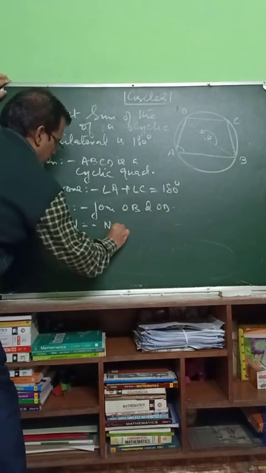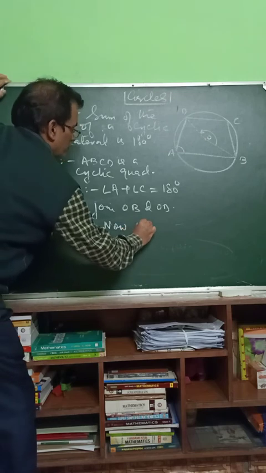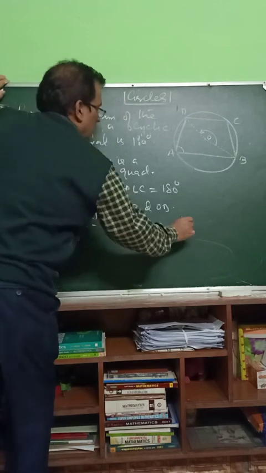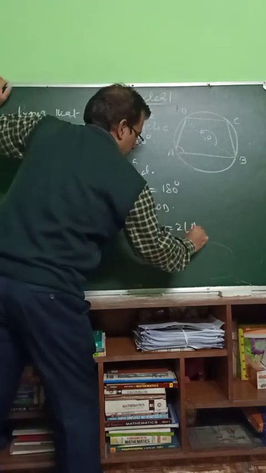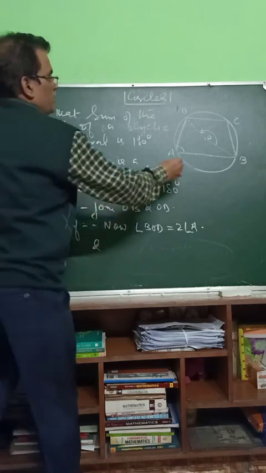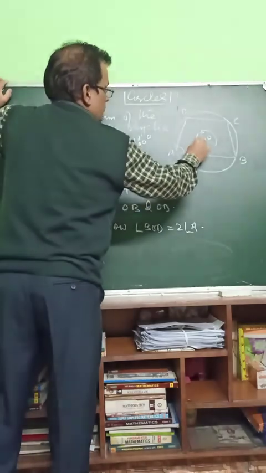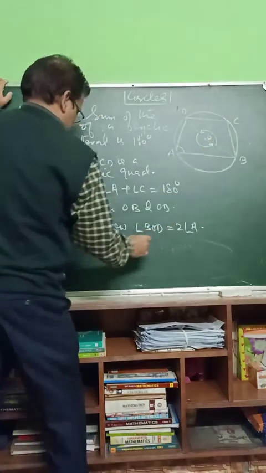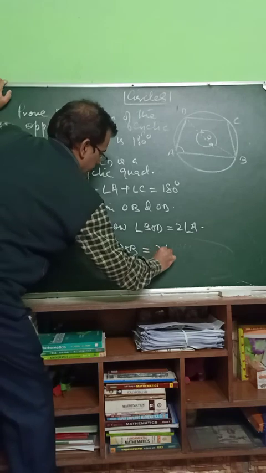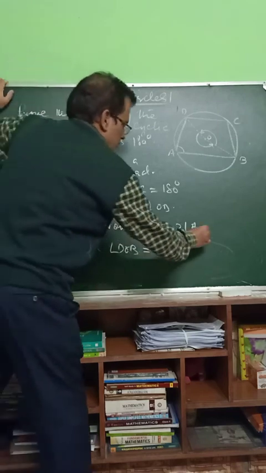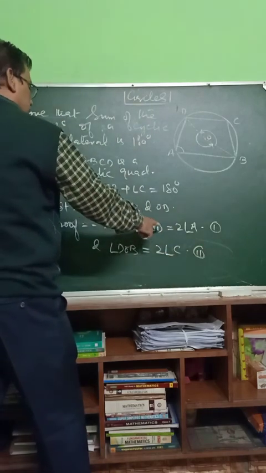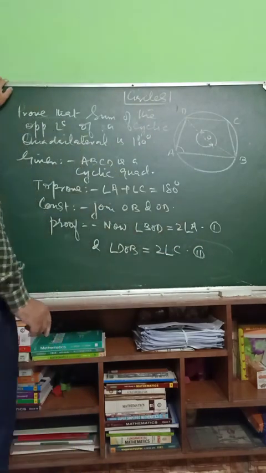Now angle BOD is equal to twice angle A, and this other angle DOB is equal to twice angle C. This is first, this is second, by the theorem that the angle subtended at the center is double the angle subtended at the circumference.